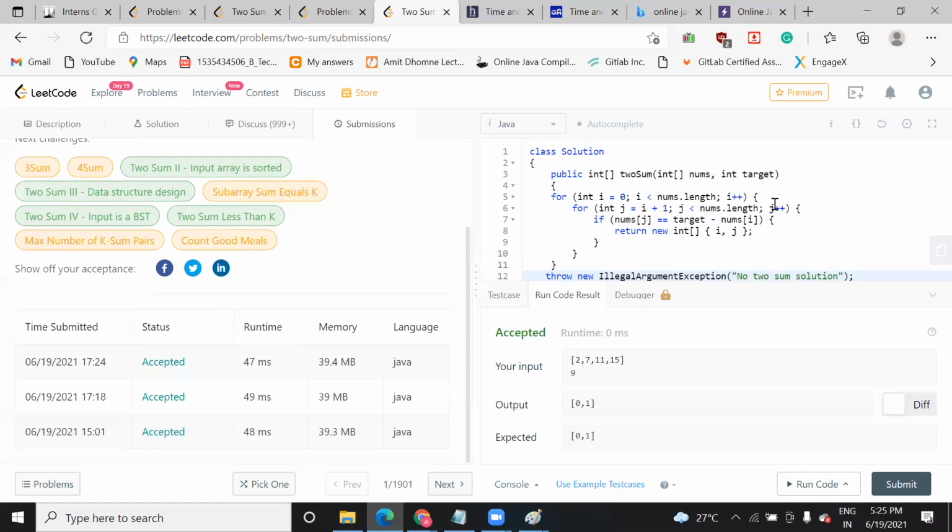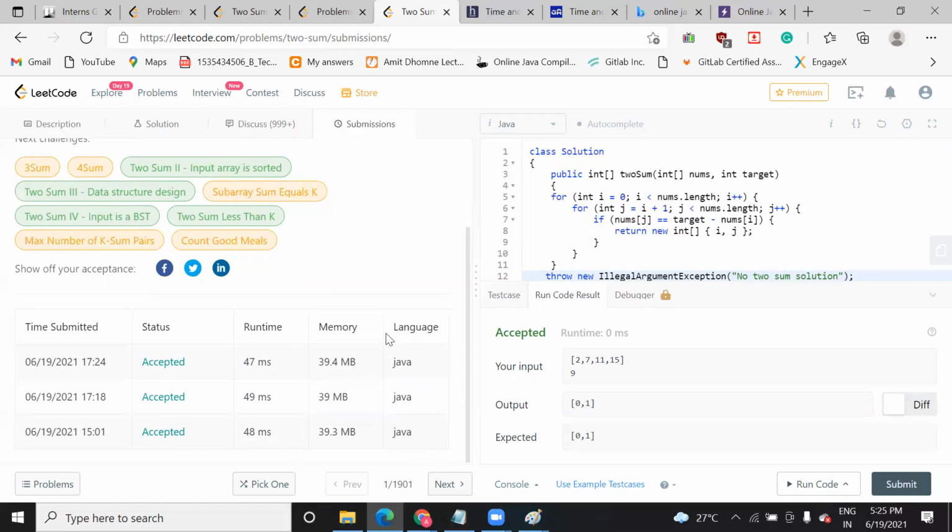This is the memory occupied. So you can say in order to read a 10,000 size array, you need at least 40 MB inside the memory. And this is the server thing, so it also varies from time to time.